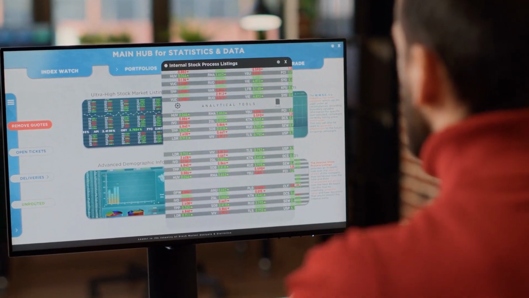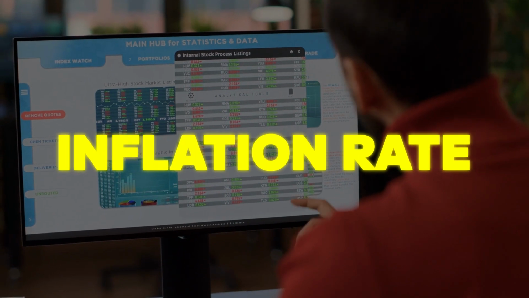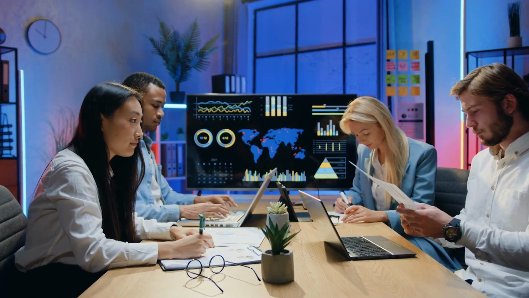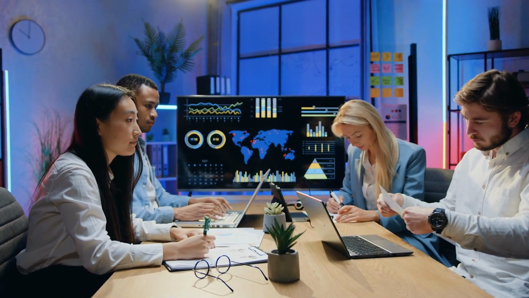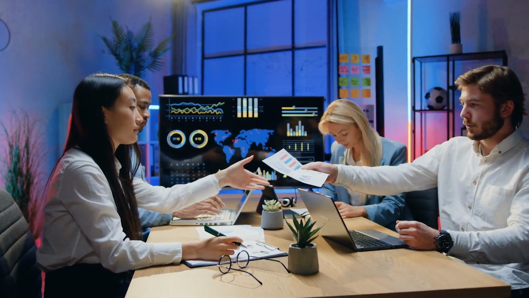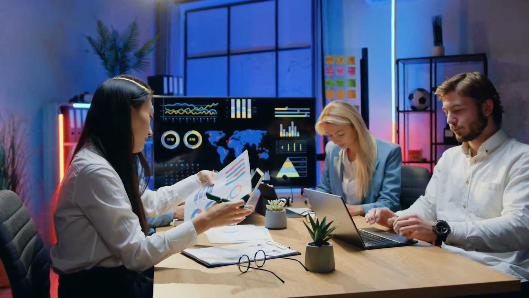Inflation is measured using something called the inflation rate, which is the percentage increase in prices over a certain period of time. Economists use various methods to track prices and calculate the inflation rate, including monitoring the prices of a basket of goods and services that are representative of the economy.